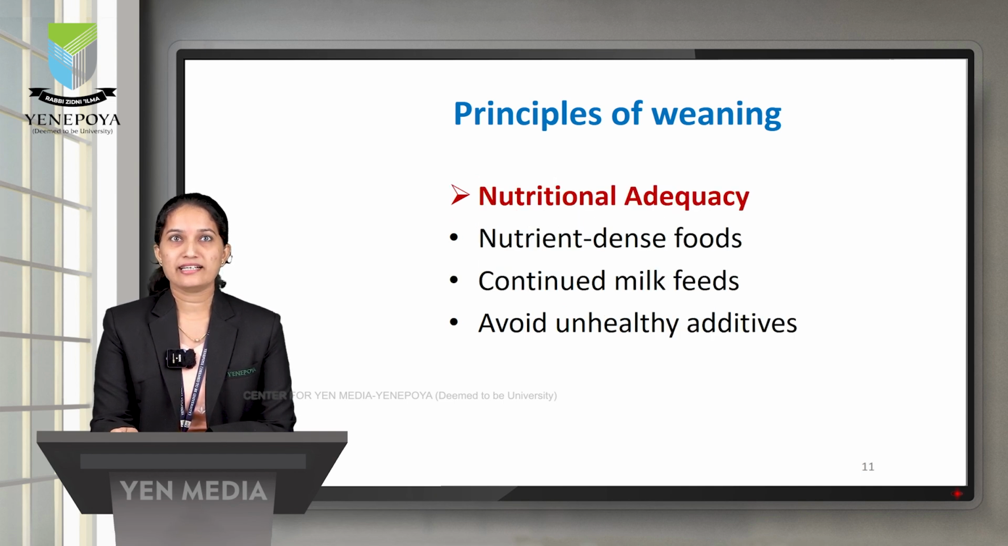Nutritional adequacy, that is nutritionally dense food. So what is this nutritionally dense food? Whenever we are feeding the baby, we need to be focused on iron-rich food to prevent iron deficiency anemia. Along with that, vitamins as well as the calories and the essential fatty acids we have to give for the baby.